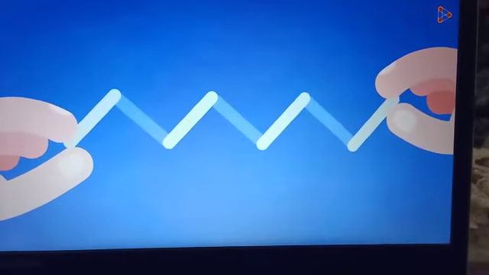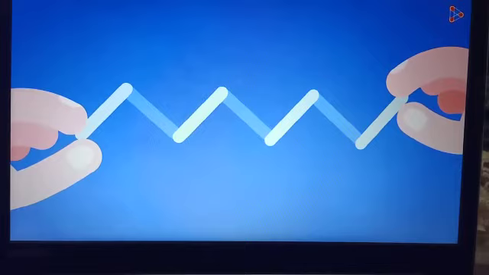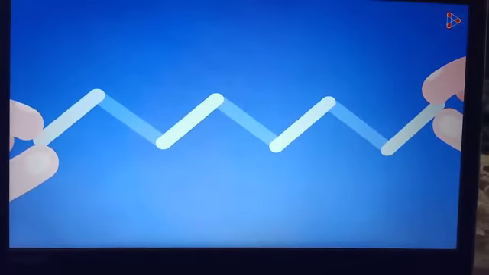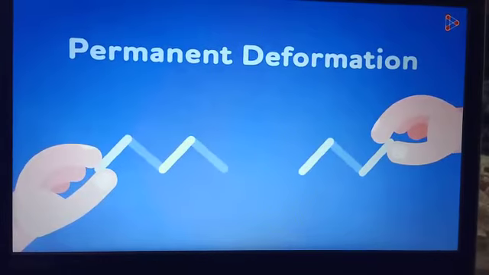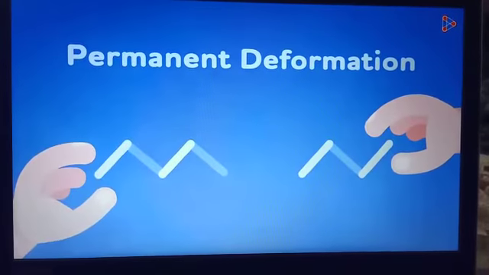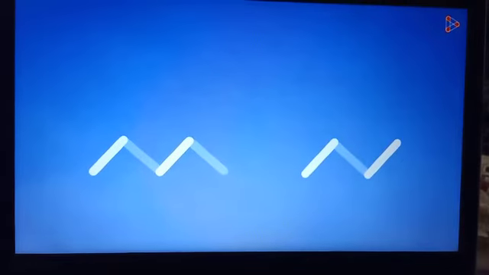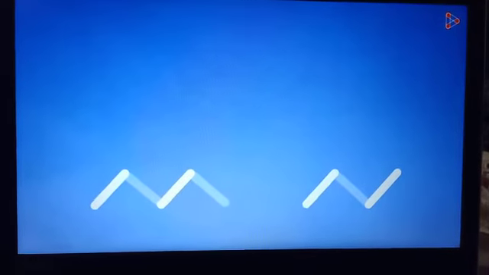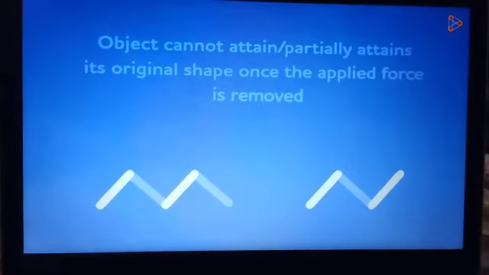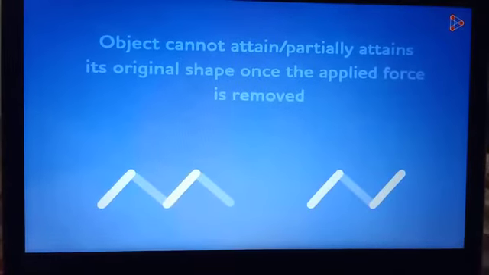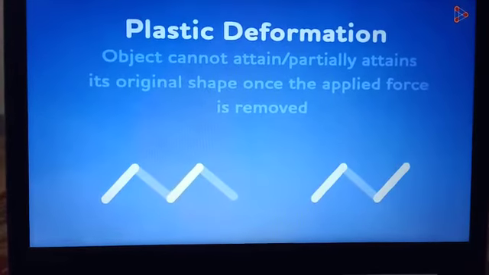We can consider that a great force is applied on the spring for a few instances. If the force becomes more excessive, the spring can permanently deform, or at a point it can break. That is called permanent deformation. In this type of deformation, the object cannot attain its original shape once the applied force is removed. That is called plastic deformation.